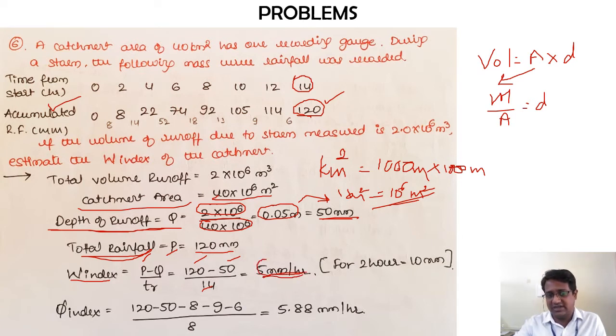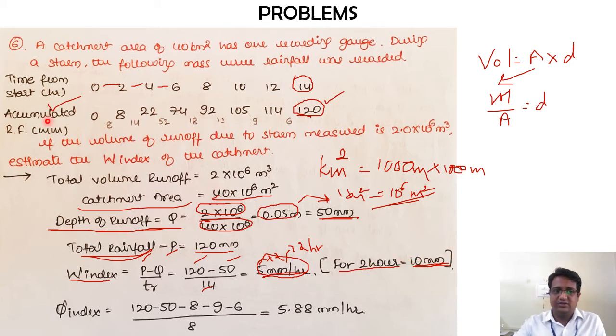Now again you check, it is per hour, but here the interval is in terms of 2 hours, right? So I need to convert this per hour into per 2 hours. How will I do that? I'll multiply it by 2. So for 2 hours the value will be 10 millimeters per 2 hours. Now I need to check these particular values with respect to 10.